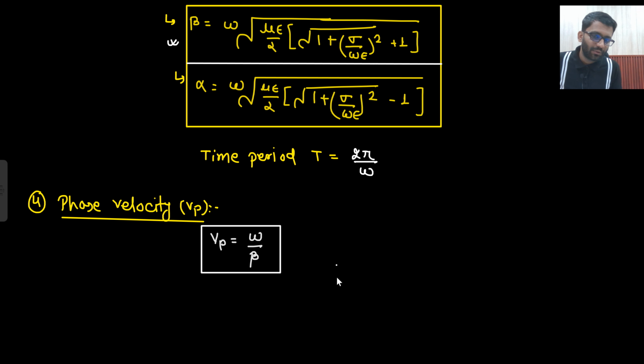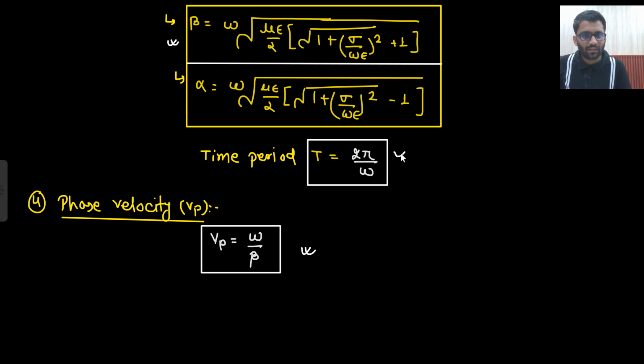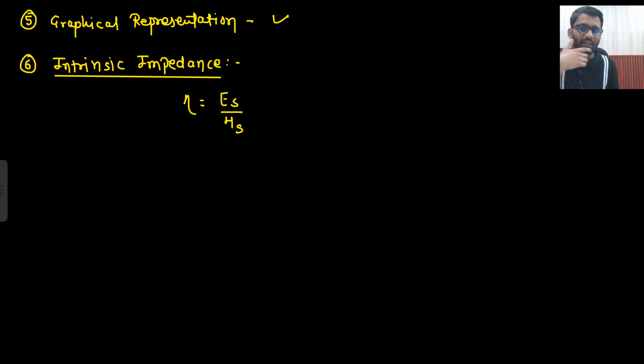Beta is not equal to omega root mu epsilon. Now this is the expression of beta. So the beta expression has already been written, so I am not writing it here. Vp is equal to omega by beta. This will always work. T equals 2 pi by omega always works. But the expression of beta changes here, okay?